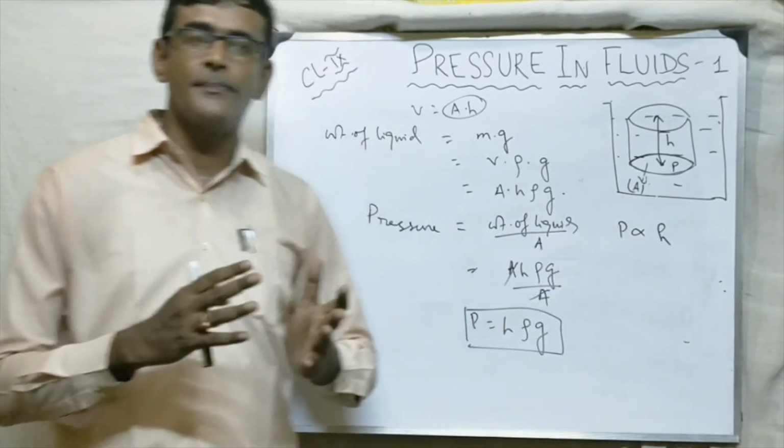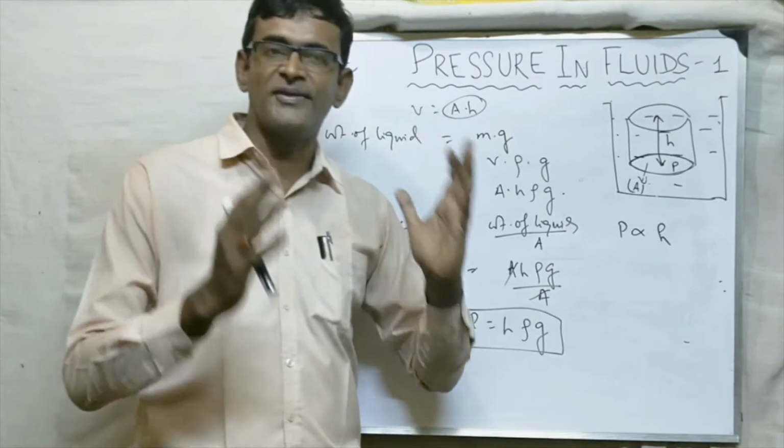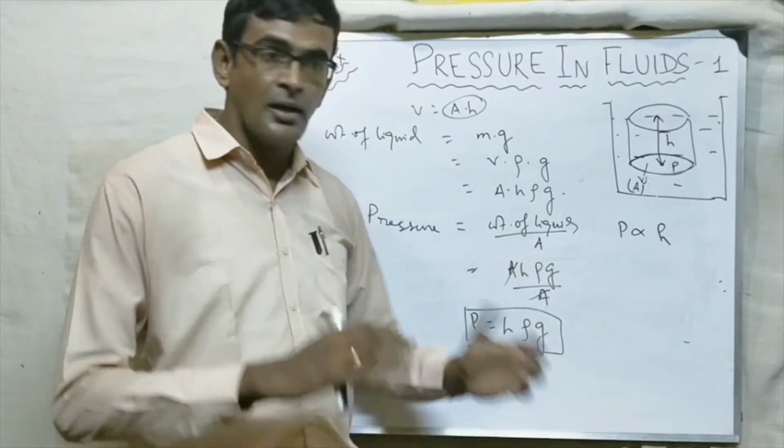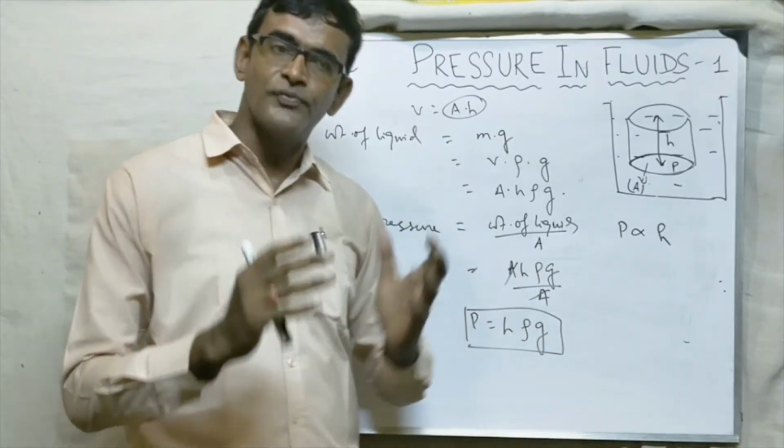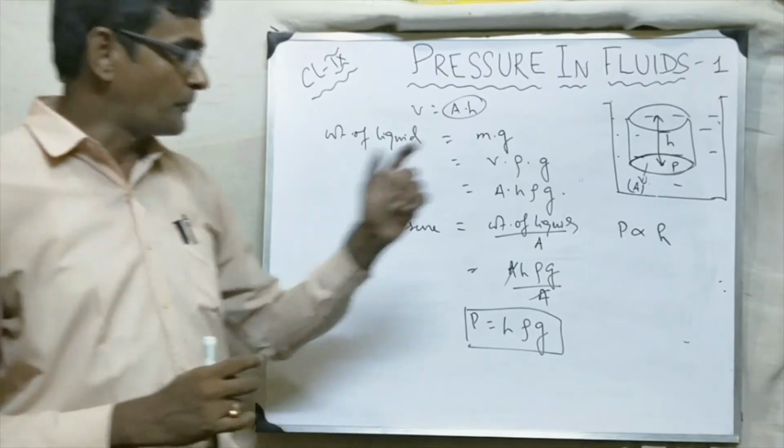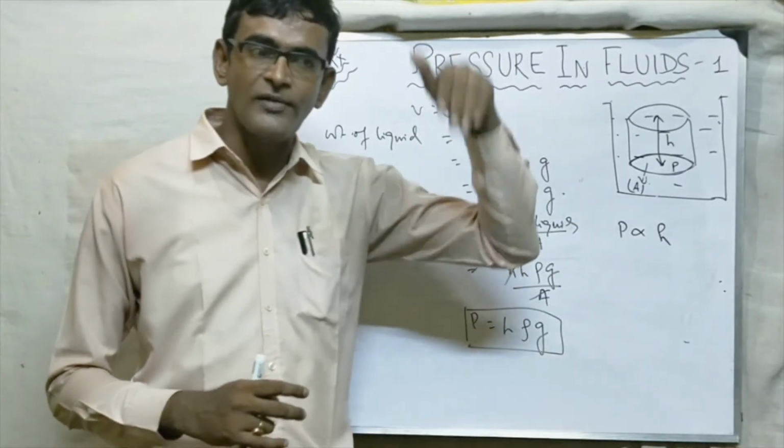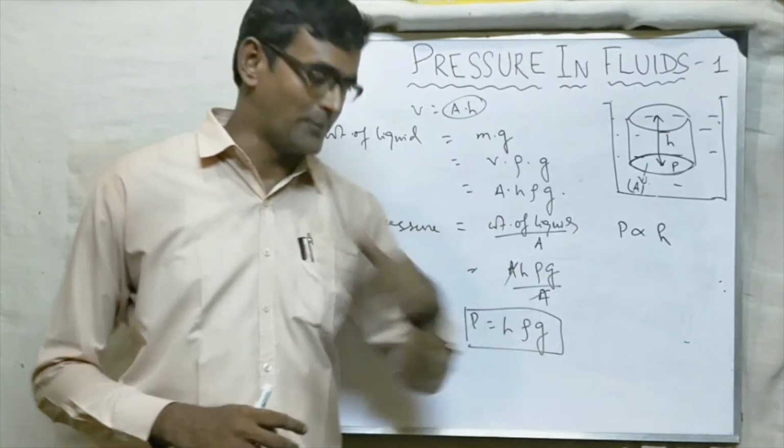To withstand the pressure, they wear a special type of dress which does not allow them to feel that enormous pressure. So pressure is more when we are going deeper and deeper.